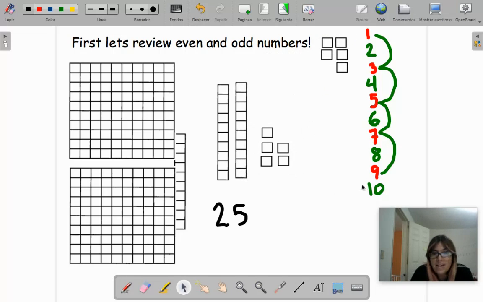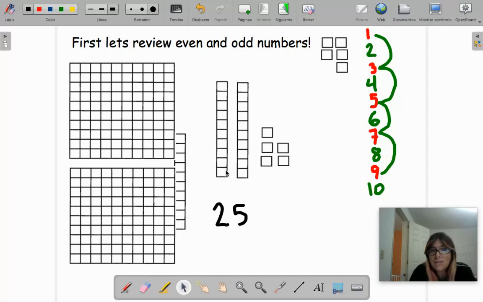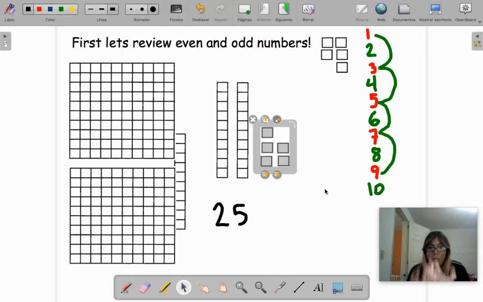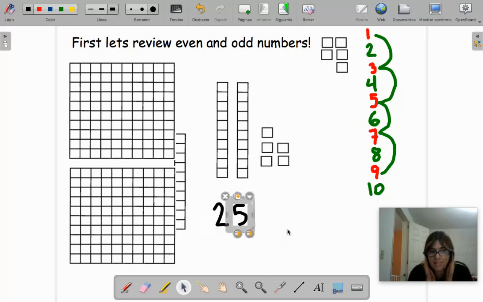Now, we know, as we saw here, that number 10 is even. So if I know that here I have 10, I already know this is even and this is even. So that's why they tell you to only look at the ones or at the end when you read the number. Because when we read it, we say 25. The last number we say is the 5. Okay? So you just look at the ones.